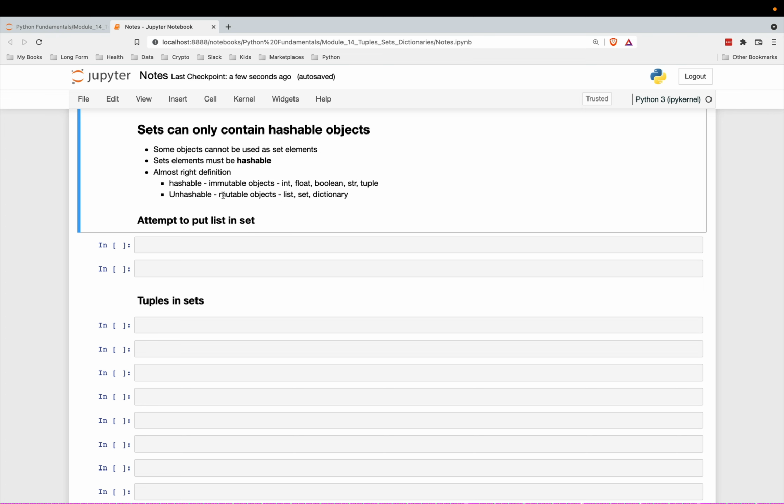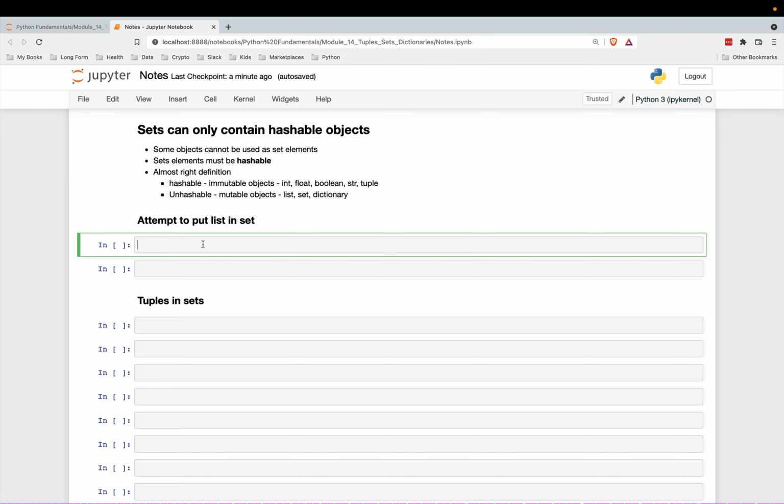Unhashable objects would be mutable objects, things that can change. So lists, you can add, remove, change elements. Sets, as we'll see in the future, you can add and remove elements. Same thing with dictionaries. Okay, so you can't just put any object in a set. It has to be hashable, and for now that just means immutable objects.